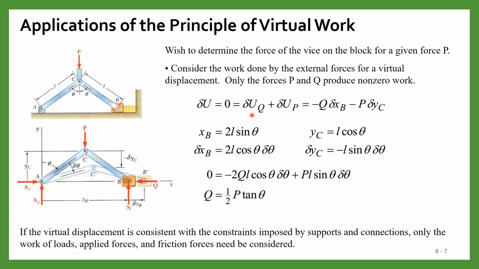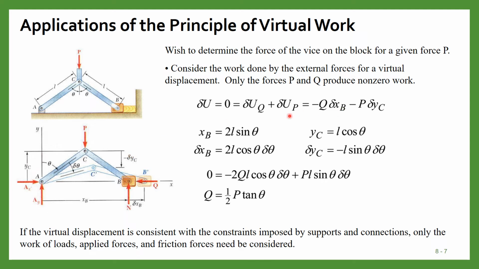So virtual work will be delta U: delta U_q because of the force Q, plus delta U_p because of the force P. So these P force and Q force will do work, and because this is the frictionless pin, and the rotation motion is there, these forces will do no work.